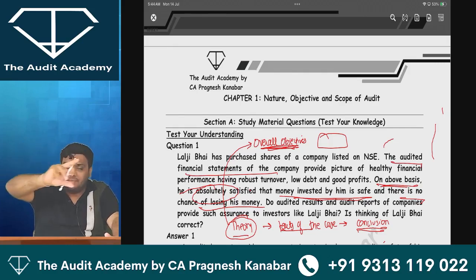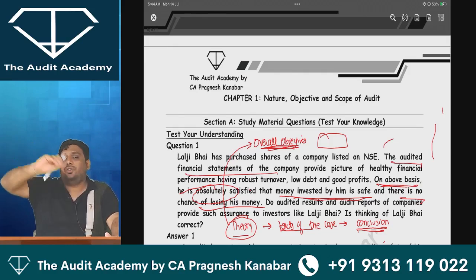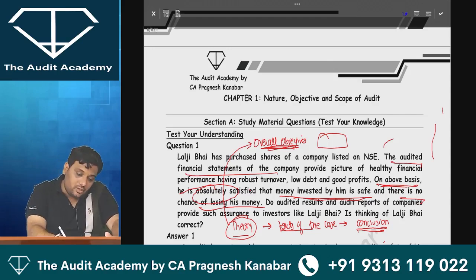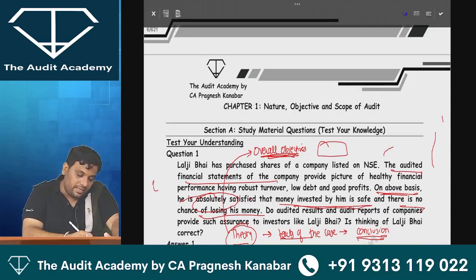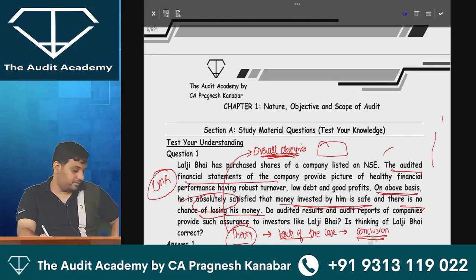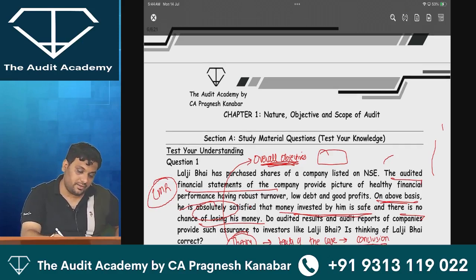Objectives of audit, line by line we are clear what are the overall objectives of audit. They can ask you a theory question to analyze the objectives, and then they can ask you such kind of practical question of Lalji Bhai. But yes, this question is a good question. We will mark it as LMR, that is last minute revision. About 7-8 questions in this chapter, we will mark it as LMR. Is everyone through with this?